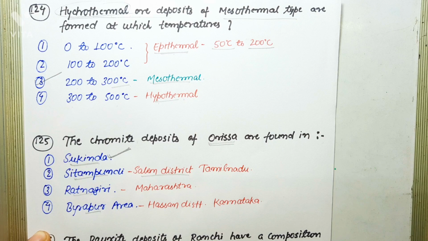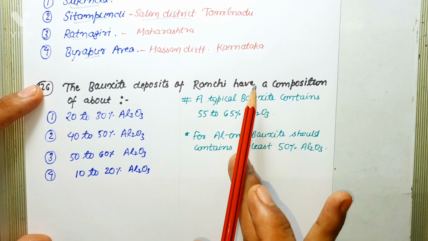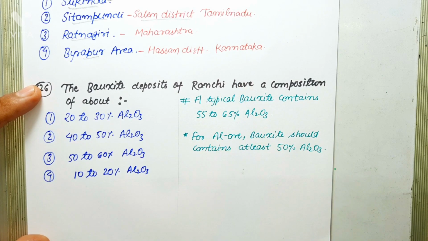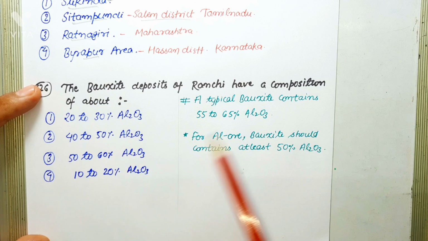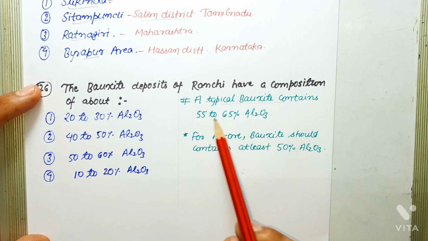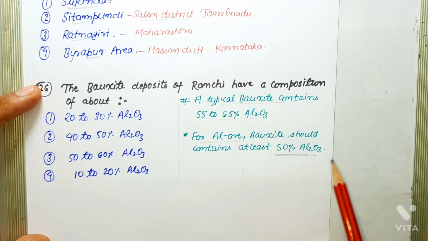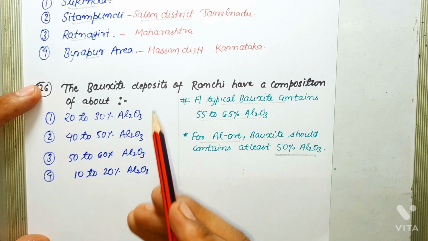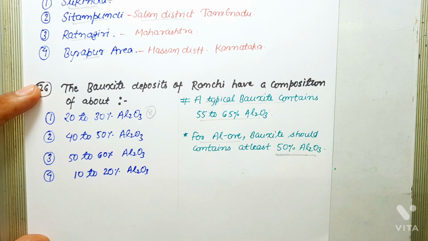Next question is, bauxite deposits of Ranchi have a composition of about. Before answering this question, you should know a fact that a typical bauxite contains 55 to 65% Al2O3, and for aluminium ore, bauxite should contain at least 50% Al2O3. After knowing this, you can easily answer this question. The first option is 20 to 30% Al2O3. This is incorrect because a typical bauxite contains 55 to 65% Al2O3.